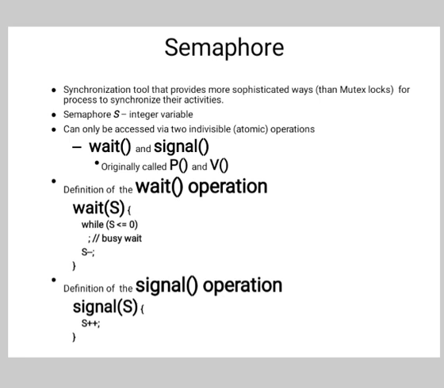If the value becomes negative, then the process executing the wait is blocked and put in a queue of waiting processes. The signal operation increments the semaphore value. If the value is less than or equal to 0, then a process blocked by a wait operation is removed from the waiting queue and sent to the ready queue. Both wait and signal are assumed to be atomic. Each function is treated as an indivisible step. Checking the value, changing it, and possibly blocking is all done as a single indivisible atomic action.